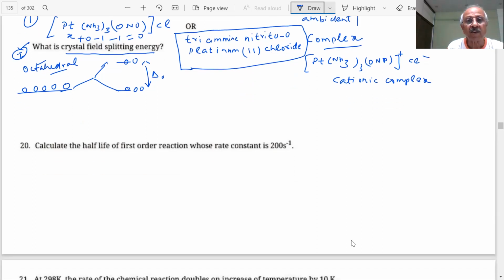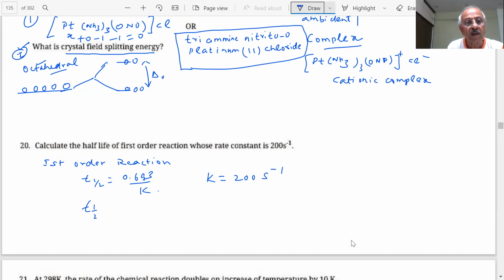Calculate the half-life of the first order reaction whose rate constant is 200 seconds inverse. Student, first order reaction. You have 1 minute to answer the question, student. Yes, sir. What is the formula? 0.693 upon K. Okay. What is the value of K here? K is 200. Then what is the answer coming? 0.693 by 200.